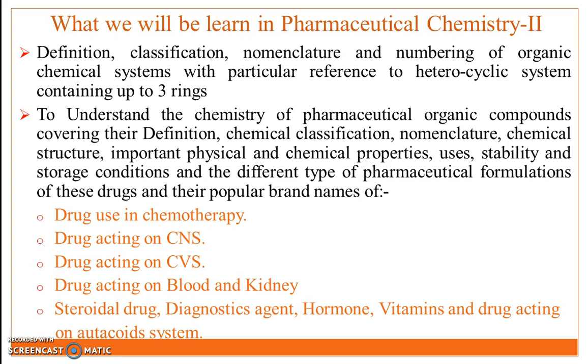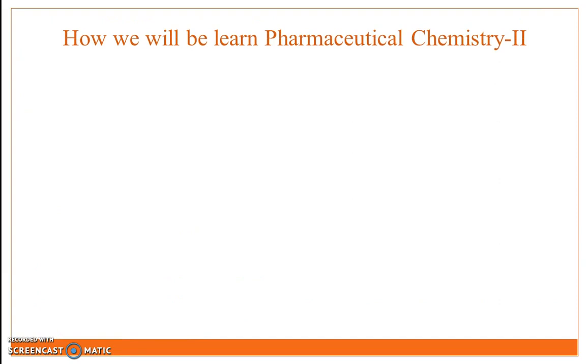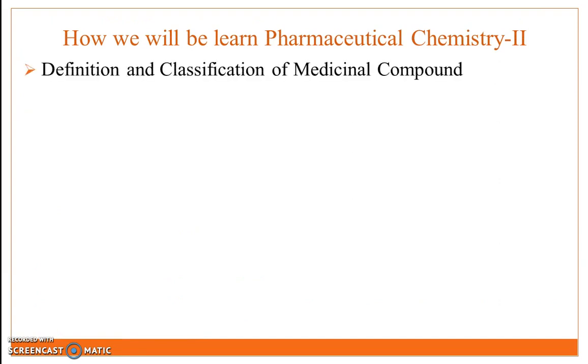That is drugs used in chemotherapy, drugs acting on CNS, drugs acting on CVS, drugs acting on blood and kidney, steroidal drugs, diagnostic agents, hormones, vitamins and drugs acting on autacoid system. Next point is how we will learn pharmaceutical chemistry second. So we learn pharmaceutical chemistry second in the following way.